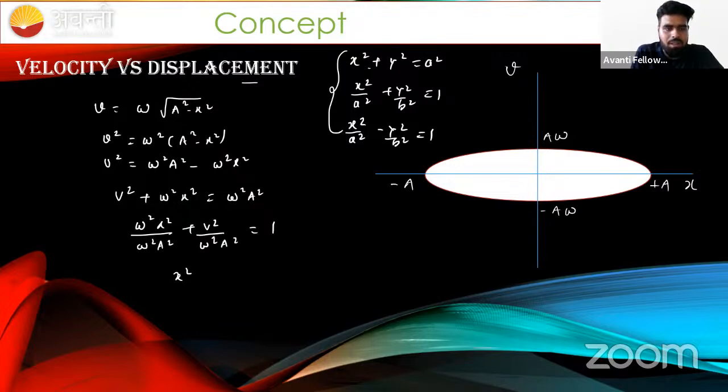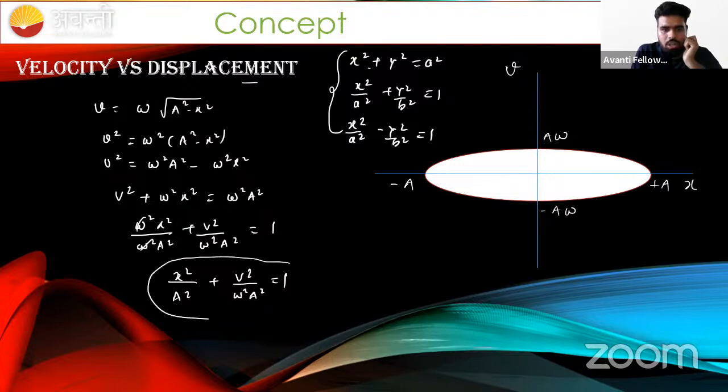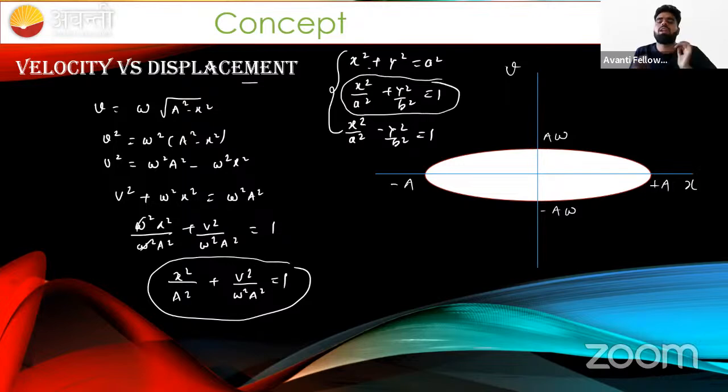This gives x square over a square plus v square over a square omega square equals 1. Such an equation matches the equation of an ellipse, where x is the major axis, and v, the speed, is on the vertical minor axis. That is semi major axis, that is a.